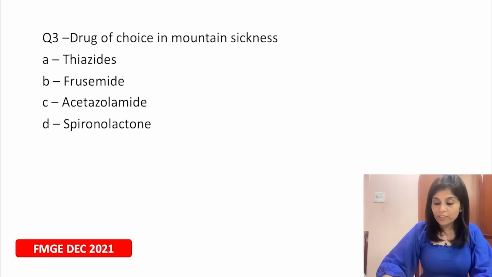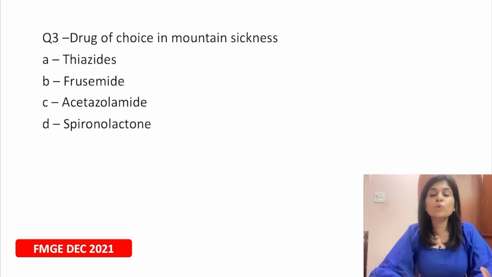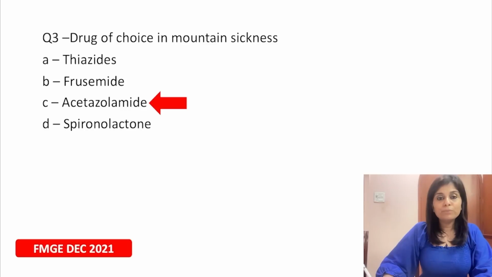Okay, so what is a drug of choice for mountain sickness? I hope you will not forget this anymore. It is acetazolamide, because acetazolamide causes normal anion gap metabolic acidosis by inhibiting carbonic anhydrase enzyme. Okay, and this is an FMGE December 2021 MCQ.